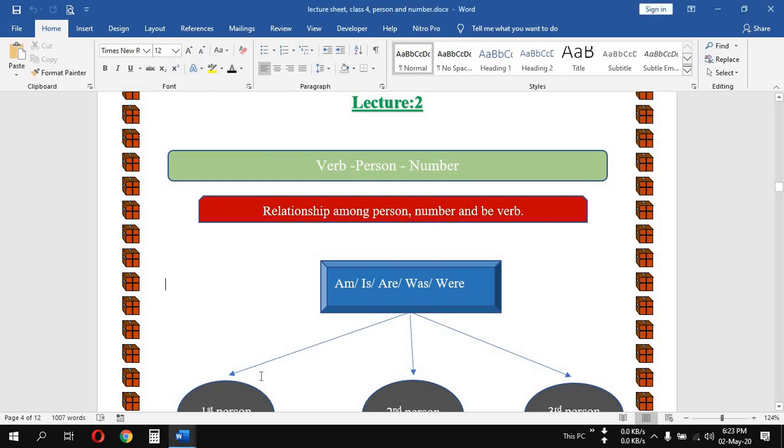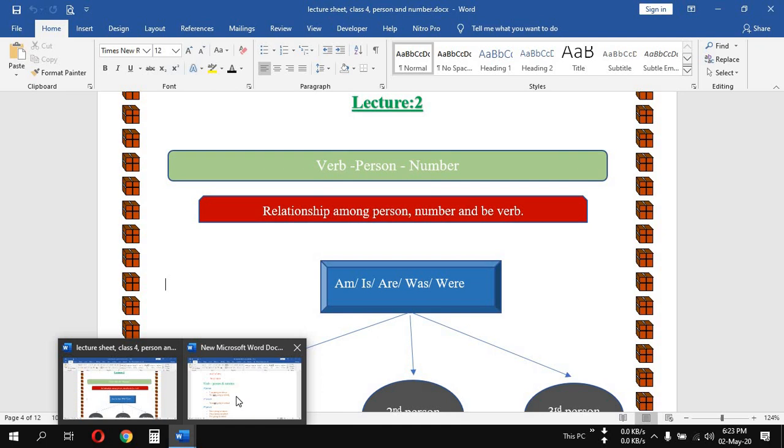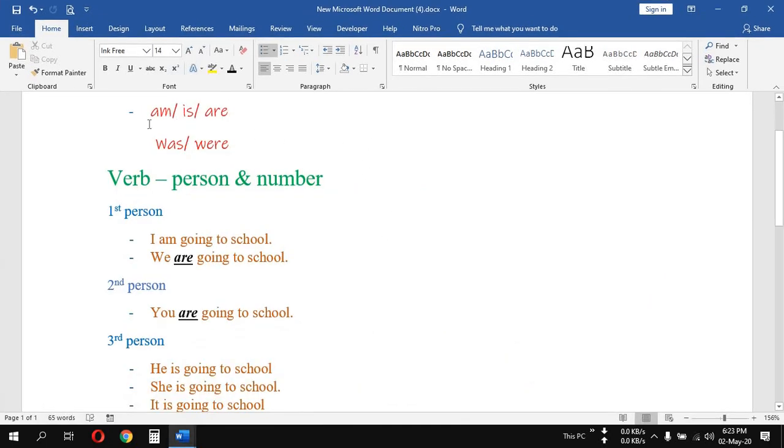Today we will discuss be verb. Be verb means am, is, are. Am, is, are. These three are the present form of be verb, and was, were. These two are the past form of be verb. Was is the past form of am and is, and were is the past form of are.